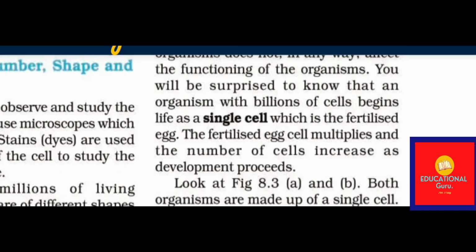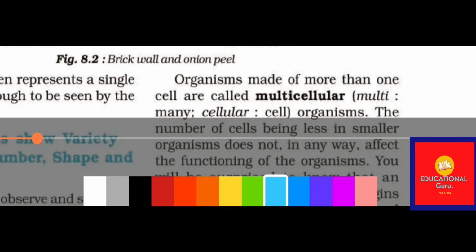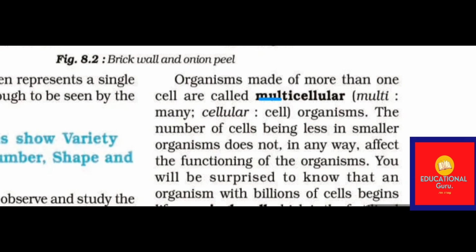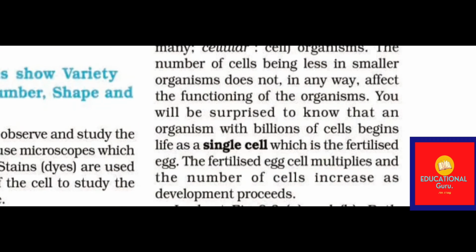Now, organisms made of more than one cell are called multicellular. Multi means many and cellular means cell. The number of cells being less in small organisms does not in any way affect the functioning of the organism. In small organisms we will find fewer cells, but their functions are the same as in bigger organisms.